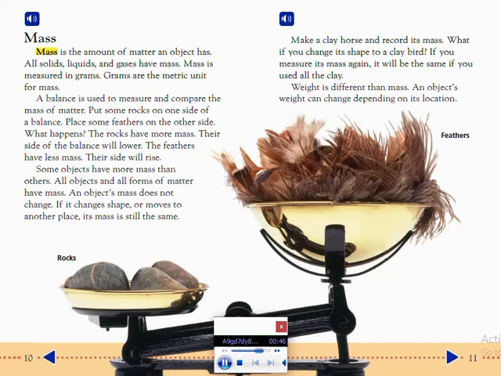All objects and all forms of matter have mass. An object's mass does not change. If it changes shape or moves to another place, its mass is still the same.